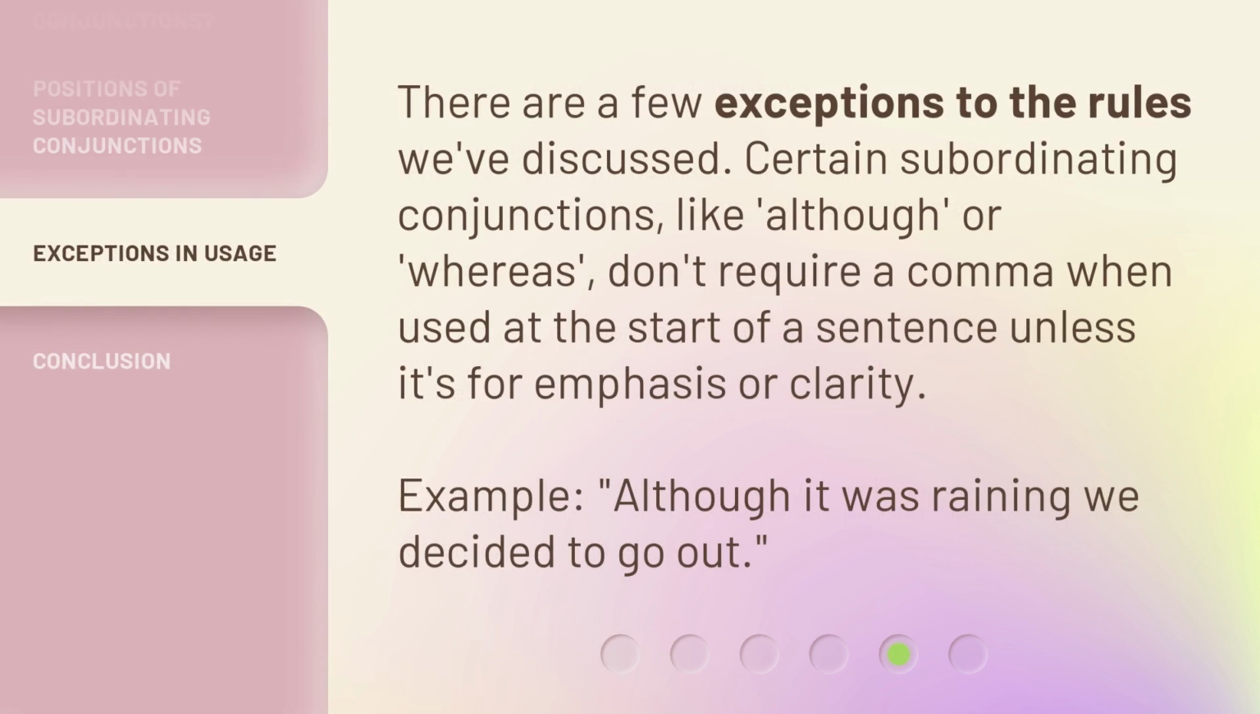There are a few exceptions to the rules we've discussed. Certain subordinating conjunctions, like although or whereas, don't require a comma when used at the start of a sentence unless it's for emphasis or clarity. Example: "Although it was raining, we decided to go out."